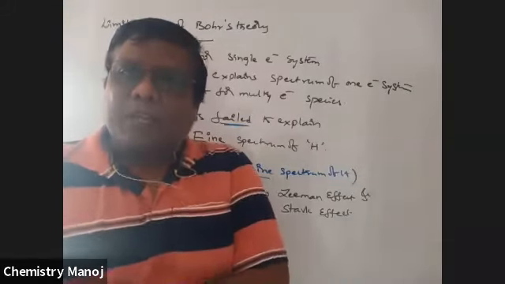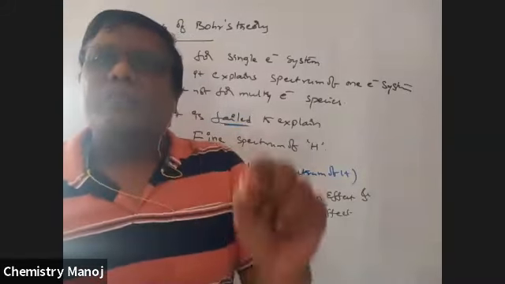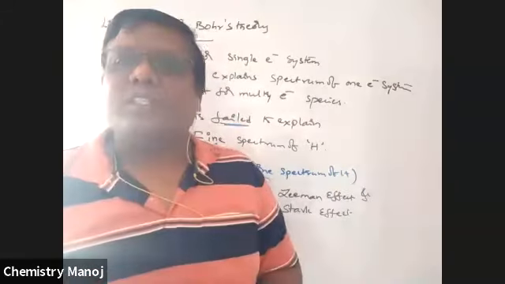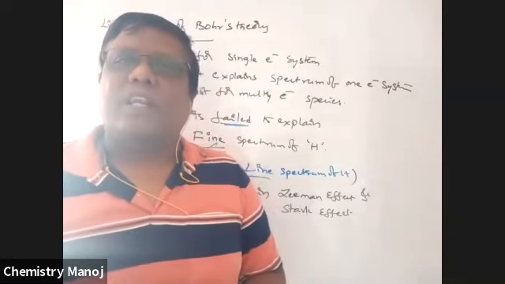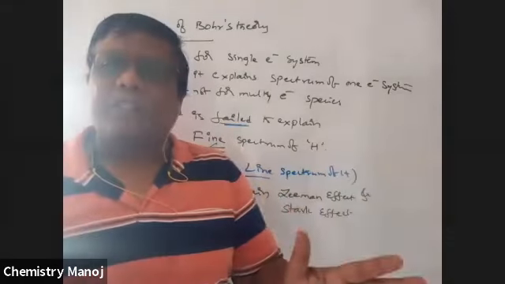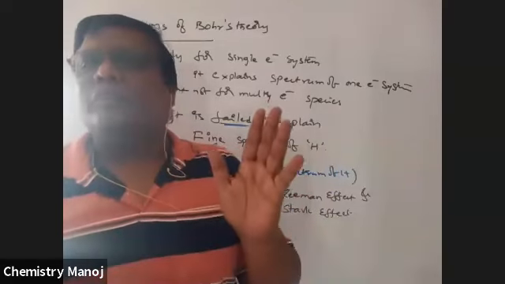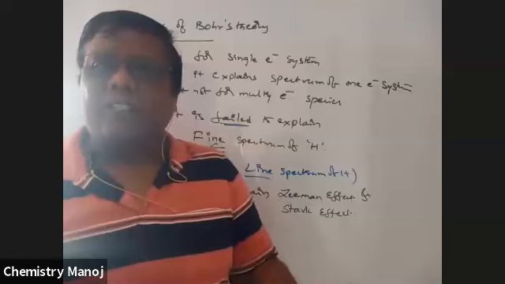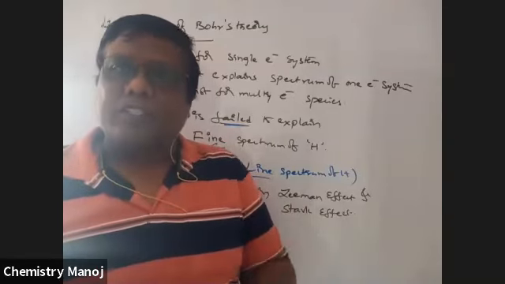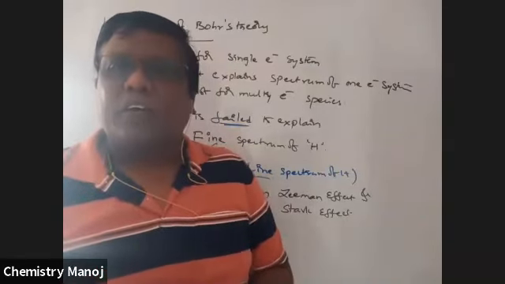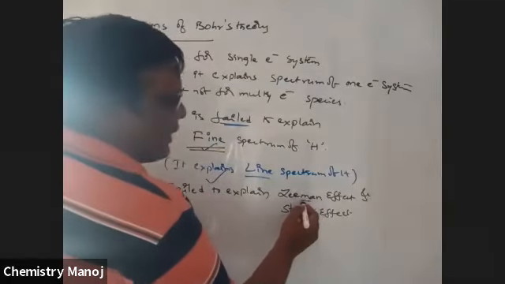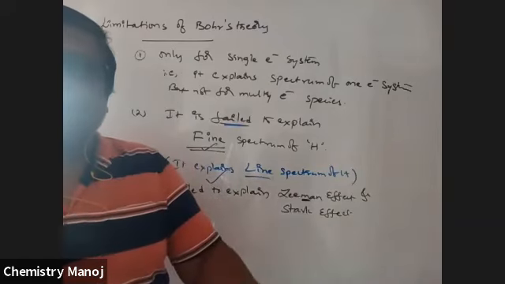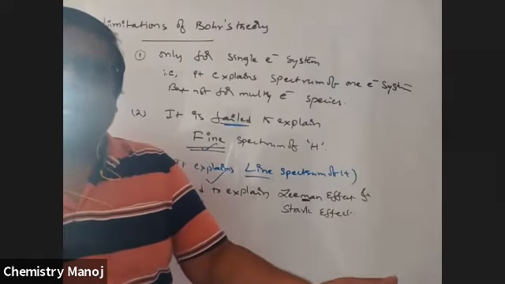When a spectral line is placed in a strong magnetic field, only a magnetic field, it splits into a number of further lines. That is observed by the scientist Zeeman. See here, Zeeman, M is there, magnetic field.